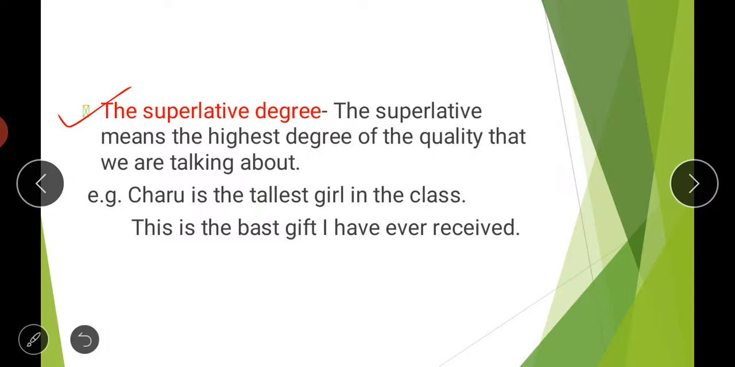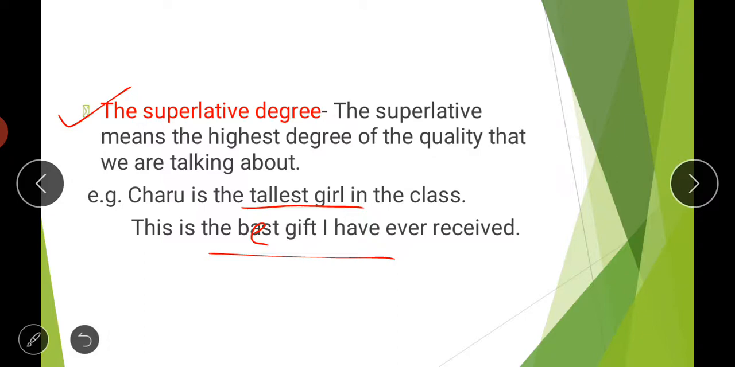For example, Charu is the tallest girl in the class. Now see students, we are not doing comparison as such, but we are talking about who is superior in case of height, who is at the highest degree in the class. Charu is the tallest girl in the class. This is the best gift I have ever received. Here the spelling of best, students, was by mistake, it's best.